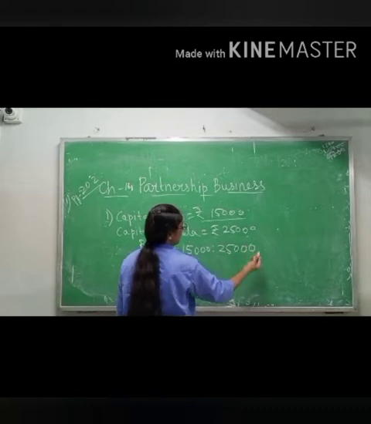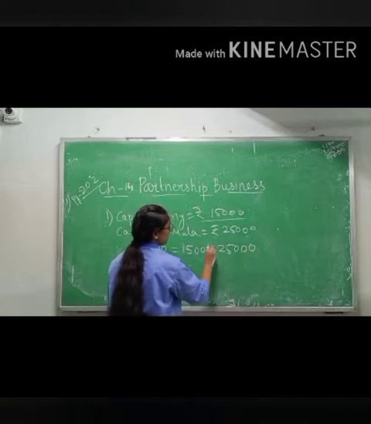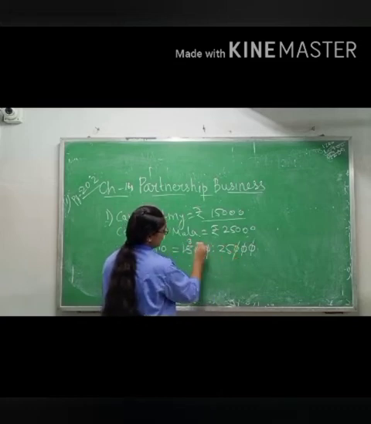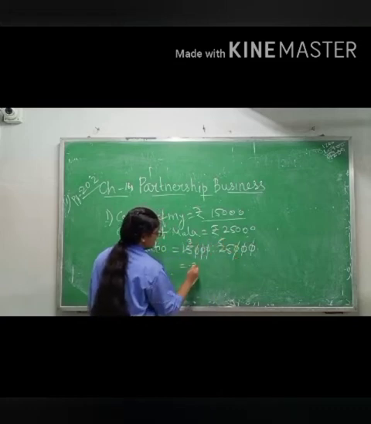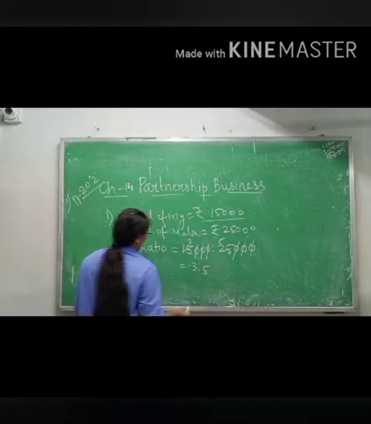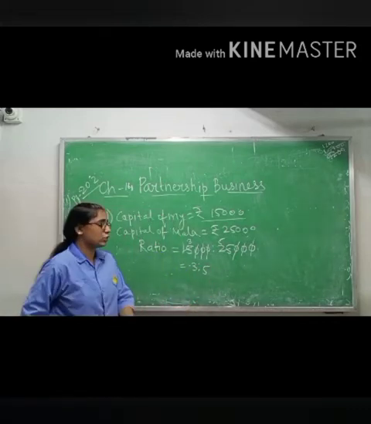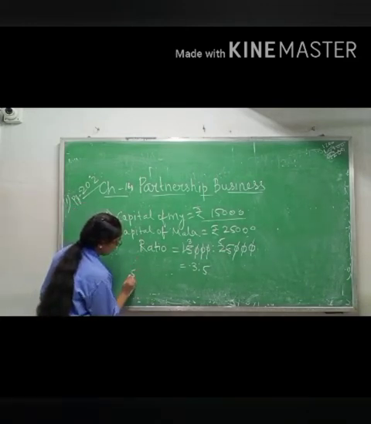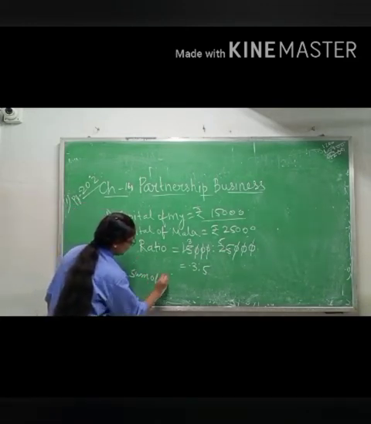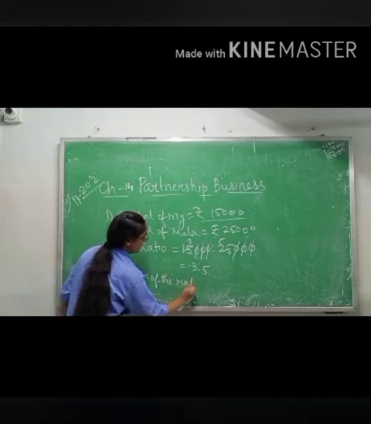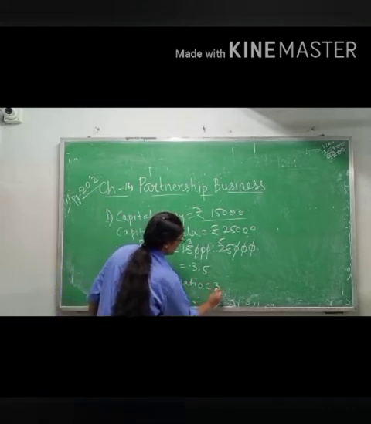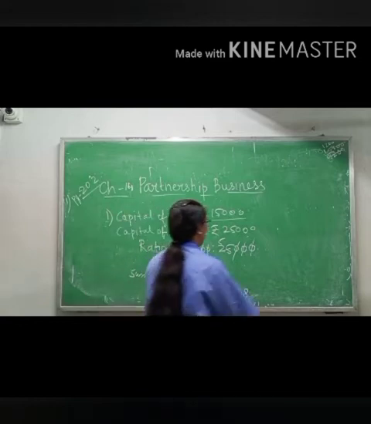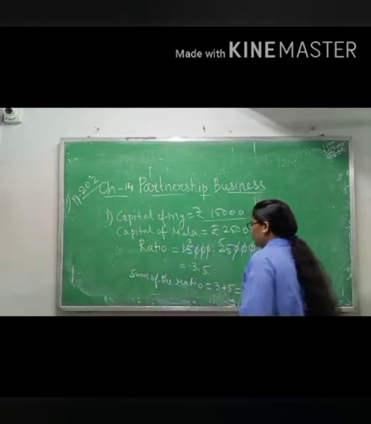Then you will cancel if it is possible. In this one it is possible: 0, 0, 0, 0, 0, 0. Then 5 threes are 15, 5 fives are 25. So the ratio is 3 is to 5. Now you have to add this ratio. Sum of the ratio means you are adding the ratio: 3 plus 5 equals 8.